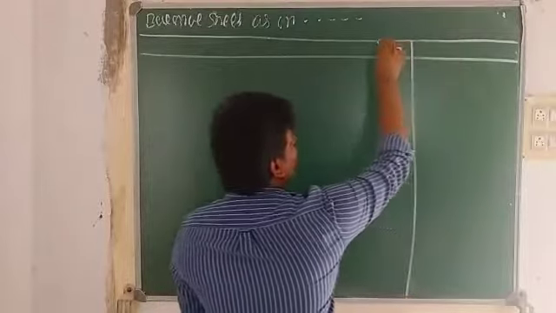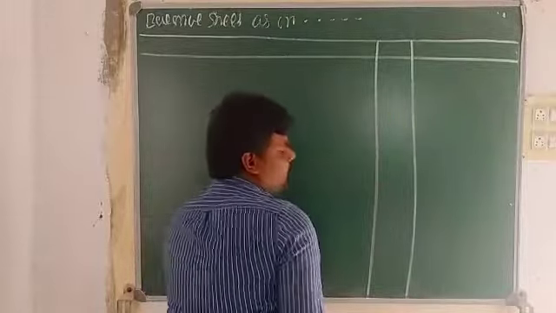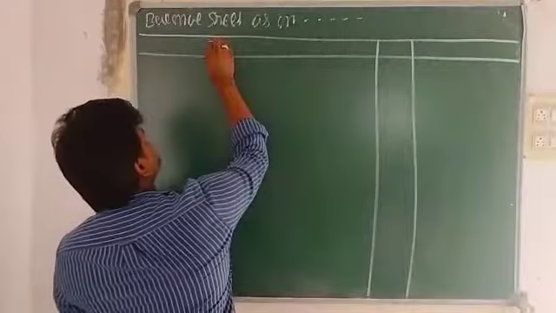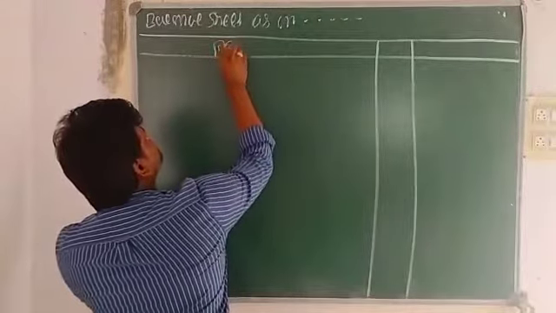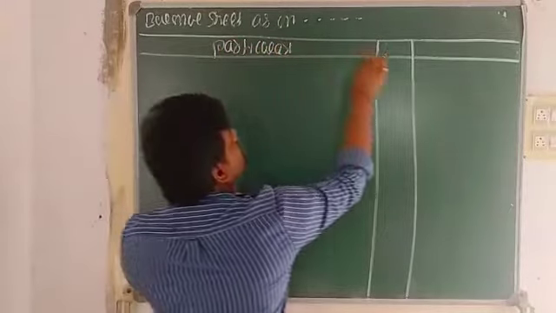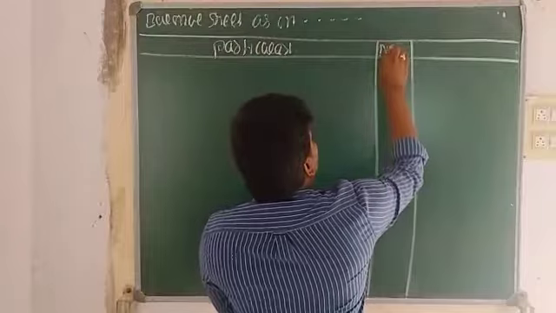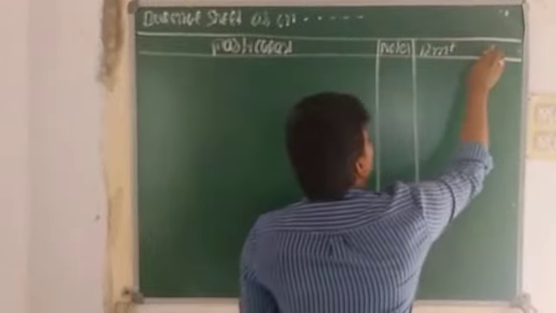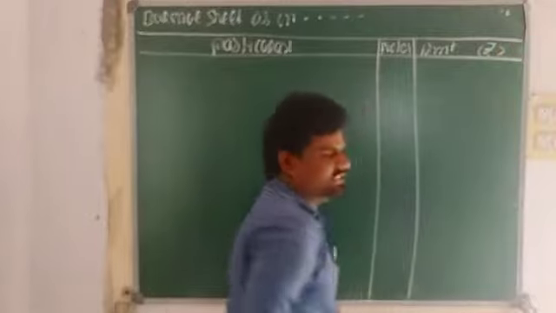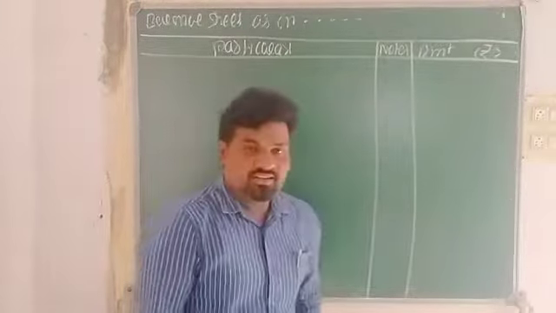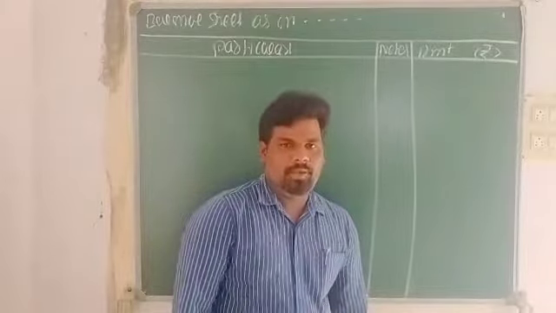For that format we require three necessary columns. The first column is particulars, the second column is notes, and the third column is amount. In that bracket you have to show the symbol of a rupee. So this is the vertical format of the balance sheet.